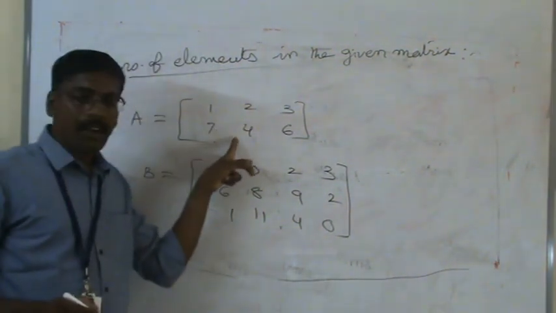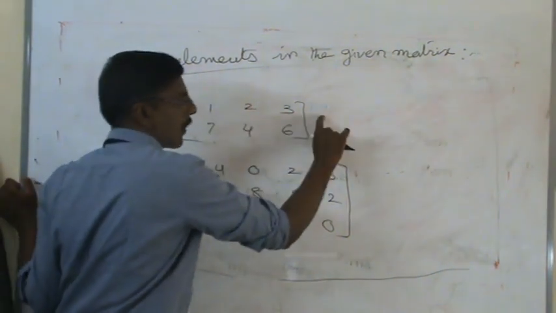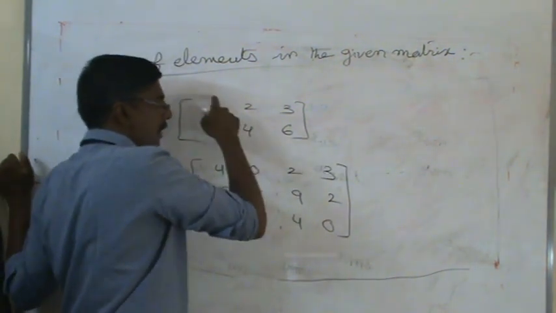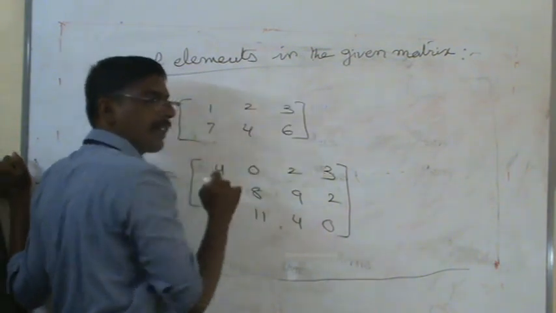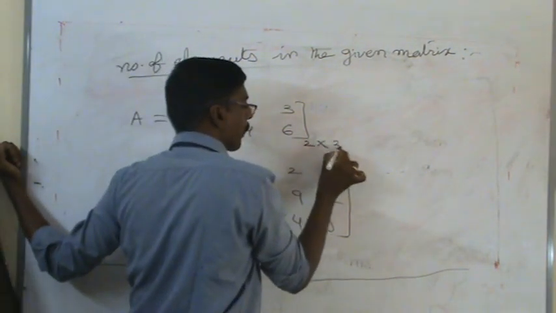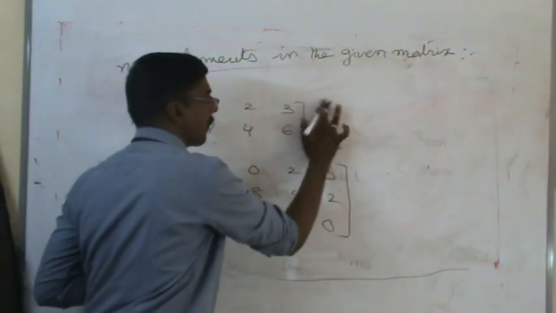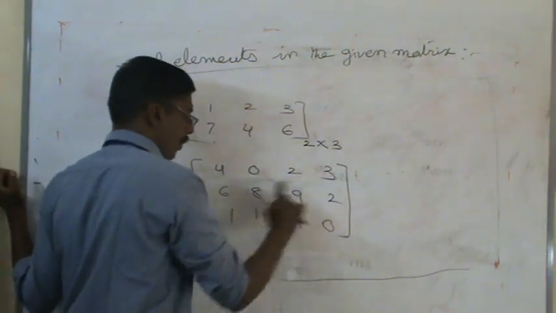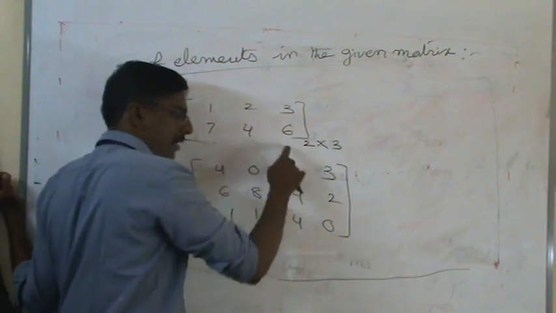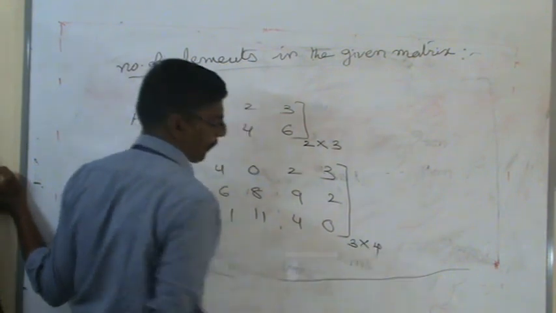In the first example, matrix A, the total number of rows is 2, and the columns are first column, second column, third column, so 3 columns. So this matrix order is 2 by 3, that is 2 rows, 3 columns. Similarly, for the second matrix, there are three rows and four columns. The order of this matrix is 3 by 4.